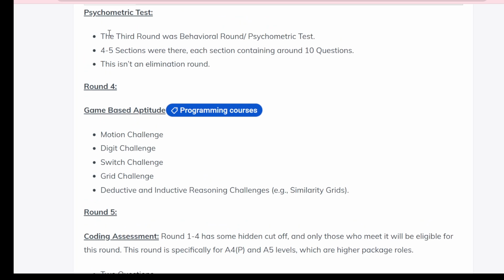And the psychometric test is basically organized for off campus, and if you are preparing for on campus, then there might be a chance that you will face this, because in 2025 they have also mentioned that candidates of 2025 will face the behavioral or psychometric round. Basically, guys, you have to put yourself in the position of a colleague and team lead, and then think about what is right and wrong for you.